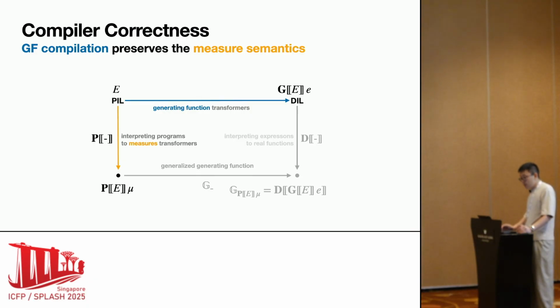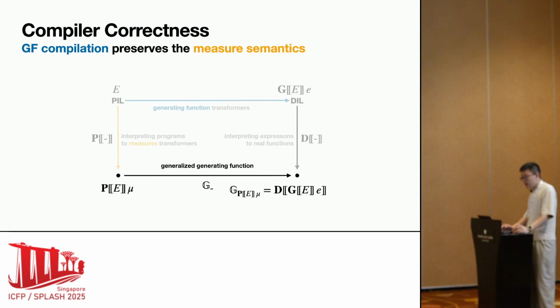The denotational domain is measure transformers. We use a measure transformer view to define the denotational semantics and the GF transformer view to define the GF compilation. The payoff is a tight correspondence between the denotational semantics and GF compilation. This tight correspondence makes the correctness of the compiler almost self-evident.